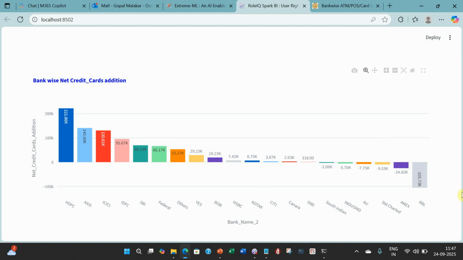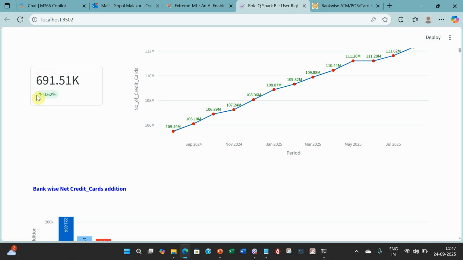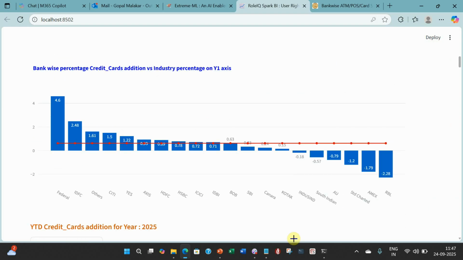I'll be providing all these things in a PDF file so that you can actually see those things very well. So that's all about absolute value. Let's look at it in percentage terms. So if you look, the industry has added 0.62% here, right? So who has added how much? In this month, Federal has added 4.6% on its base.